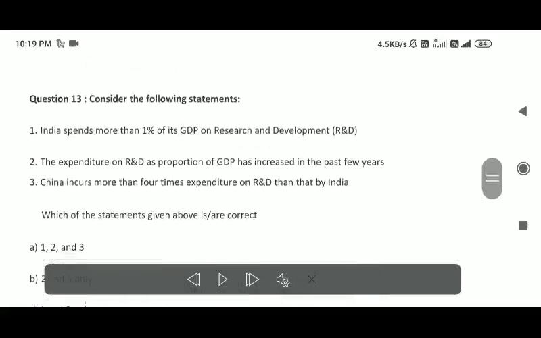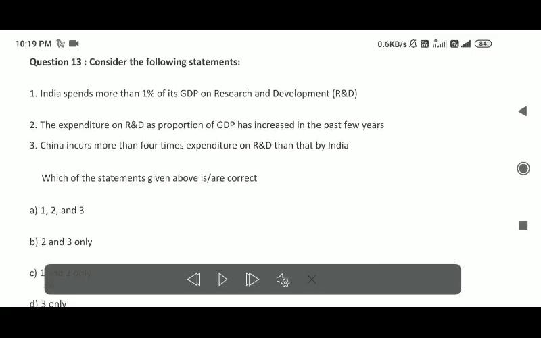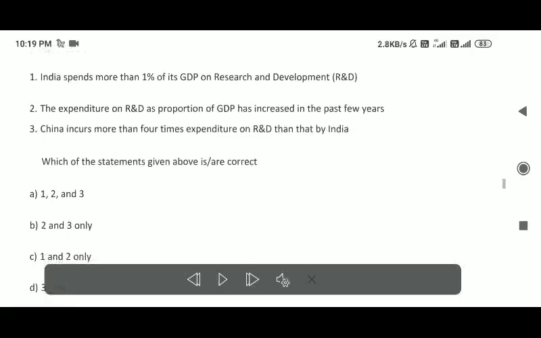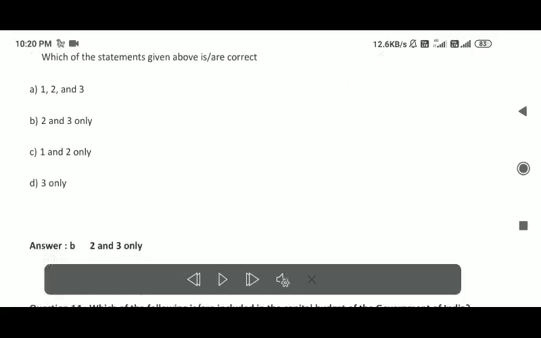Question 13. Consider the following statements. 1. India spends more than 1% of its GDP on research and development, R&D. 2. The expenditure on R&D as a proportion of GDP has increased in the past few years. 3. China incurs more than 4 times the expenditure on R&D than that by India. Which of the statements given above is correct? 1, 2, and 3; 2 and 3 only; 1 and 2 only; 3 only. Answer: B. 2 and 3 only.